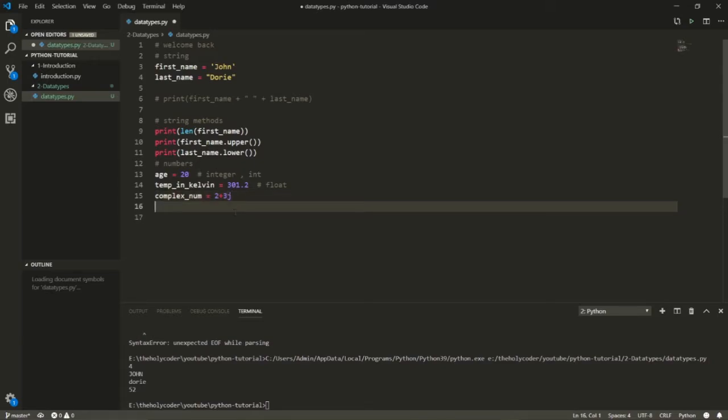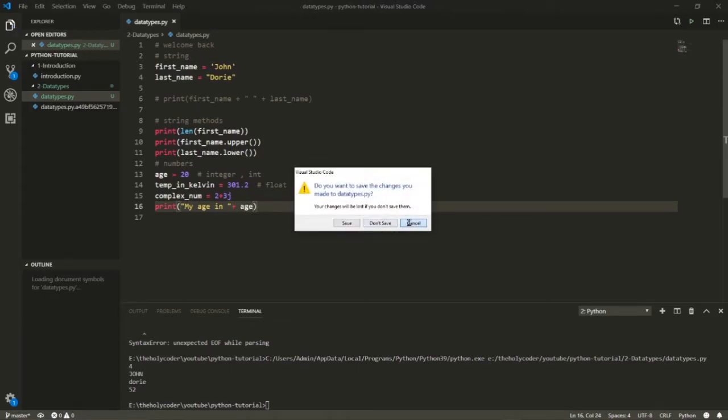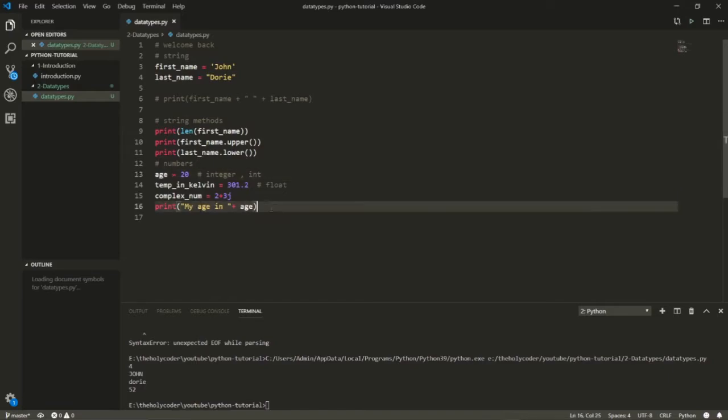Now I want to show you an error while printing. For example, I say my age is, and we saw that we could concatenate strings. If I try to do this, my age is plus age, because I want to show my age on the screen, and I print this, let's see what happens.